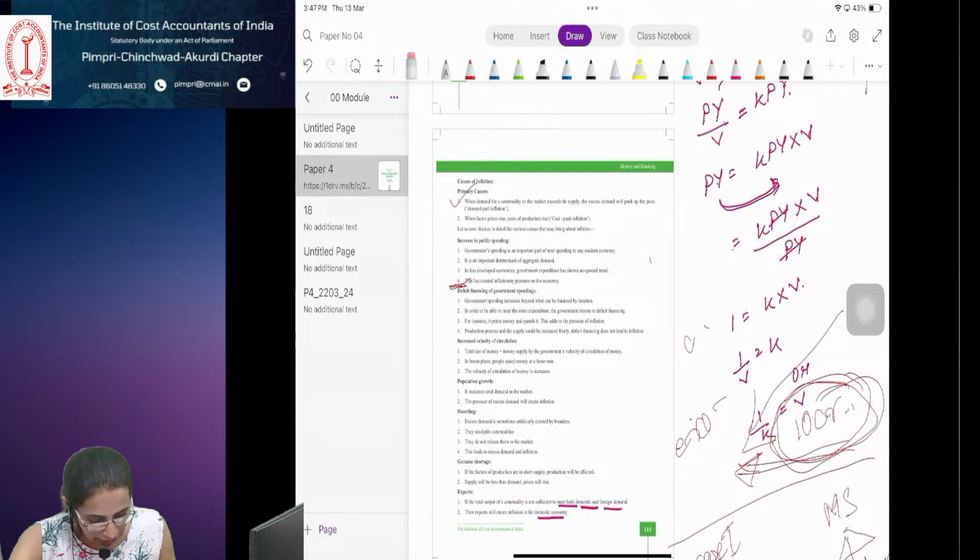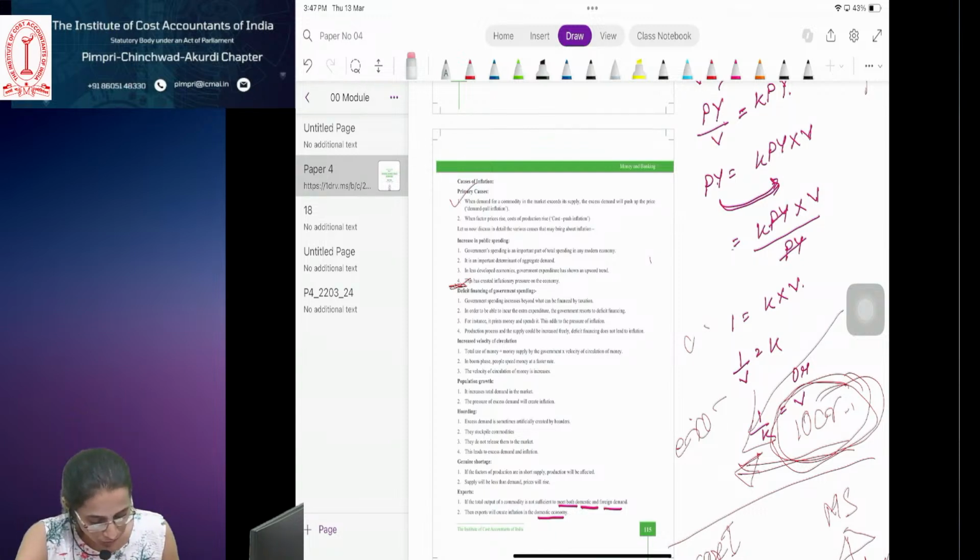In our country, the central bank was established in 1935 under private management. It was nationalized by the government in 1949 and named the Reserve Bank of India. What are the objectives of the central bank? What will be the objectives of the Reserve Bank of India?